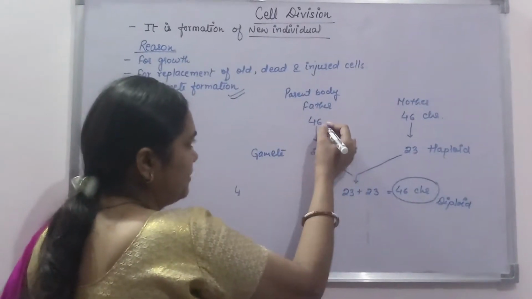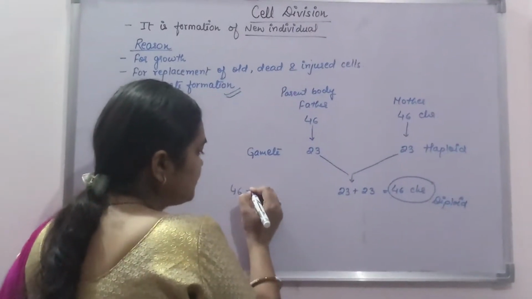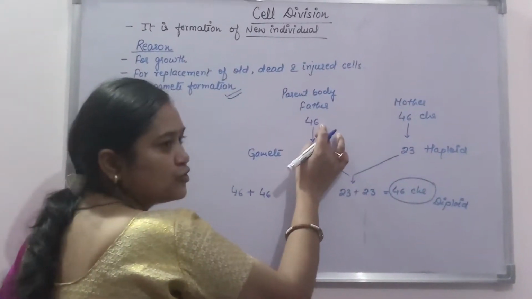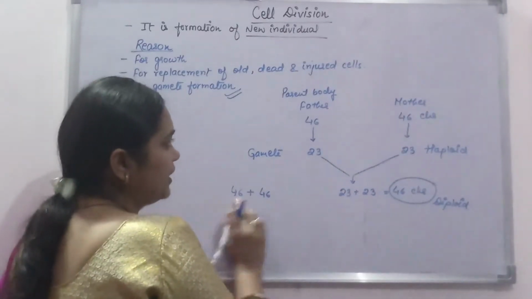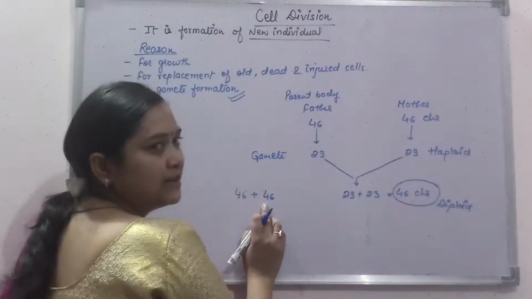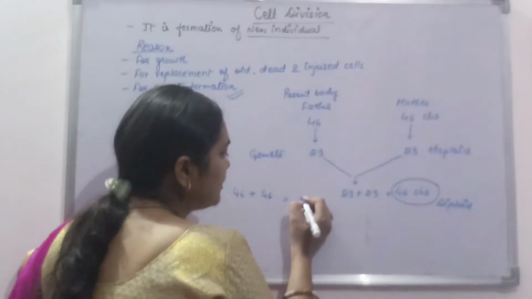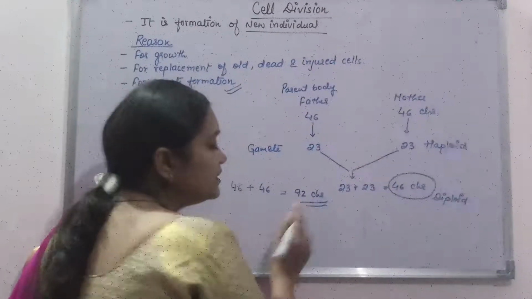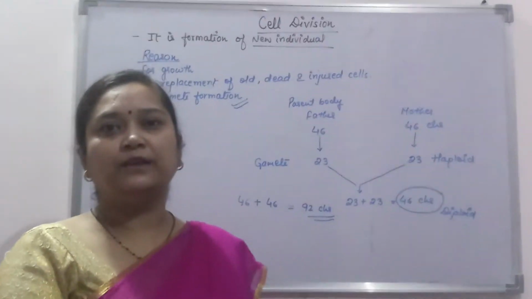If 46 chromosomes coming from the father body and 46 chromosomes coming from the mother body combine, it will give 92 chromosomes. That is not possible. This will alter the genetics of the human being.